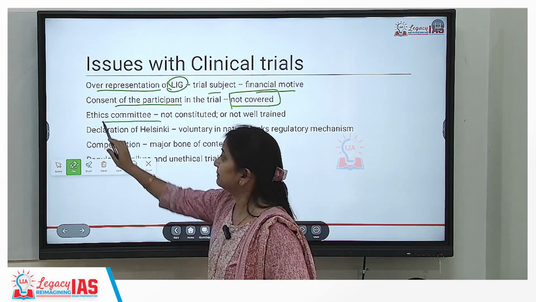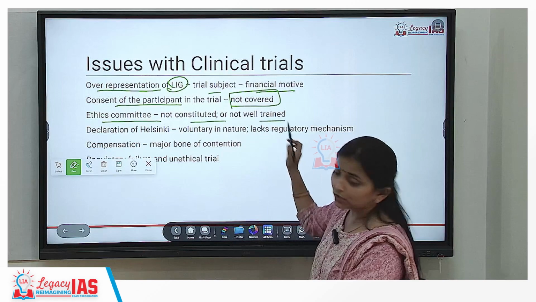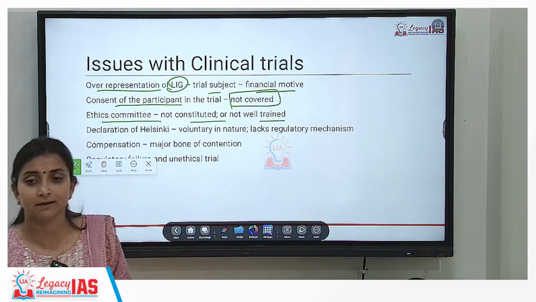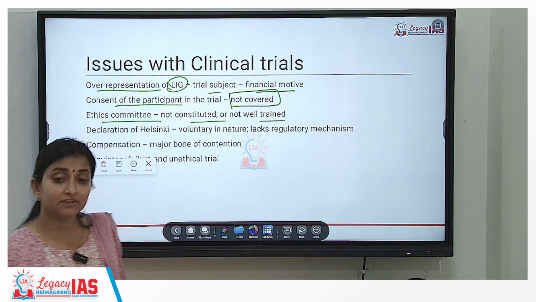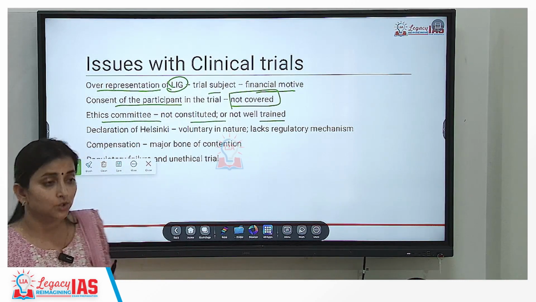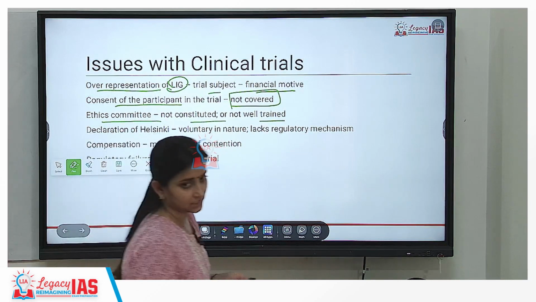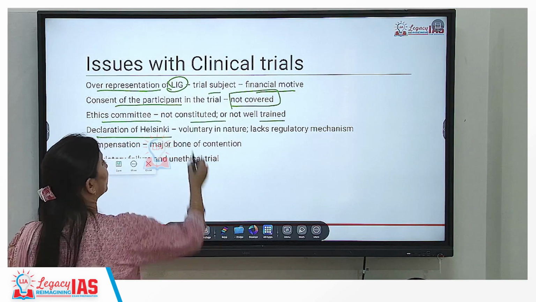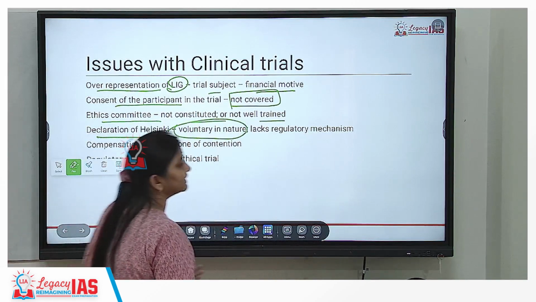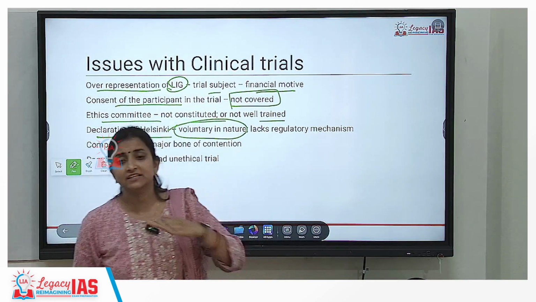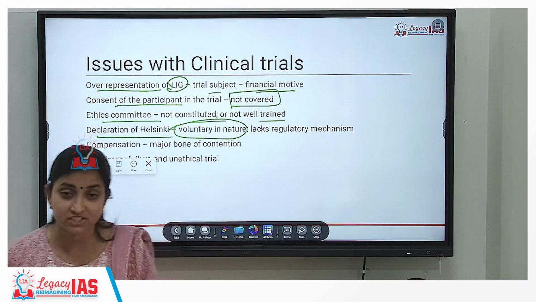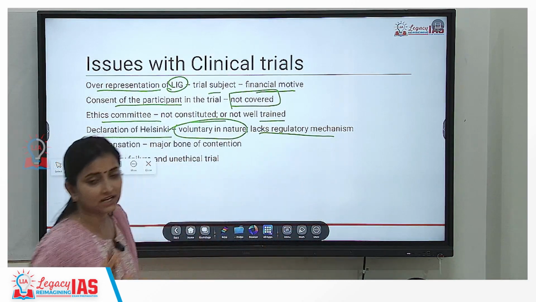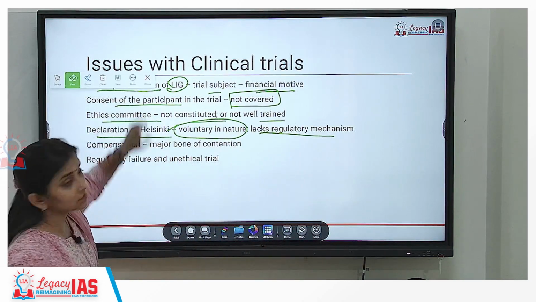Third is ethics committee. Ethics committee not constituted or not very well trained. Okay? In majority of the states, either the ethics committee is missing at all, or even if it is present, they are not very well trained to talk to the people, the trial subjects. Okay? Plus, India has signed the Declaration of Helsinki, which is voluntary in nature. So there is no binding across the world. Internationally, there are no standards which are set. This would be the regulatory mechanism, the manner in which clinical trial has to be carried out. Internationally, there is nothing like that.